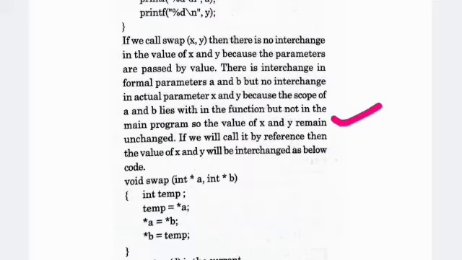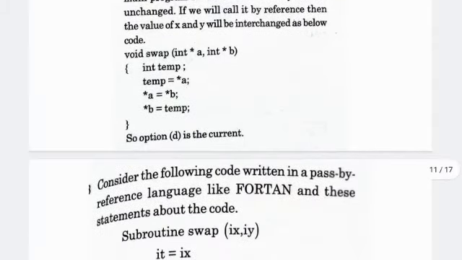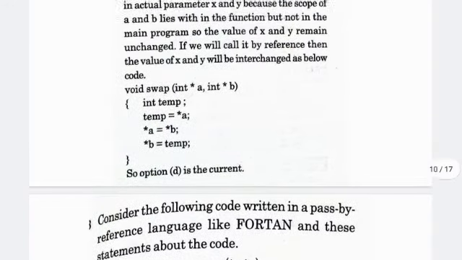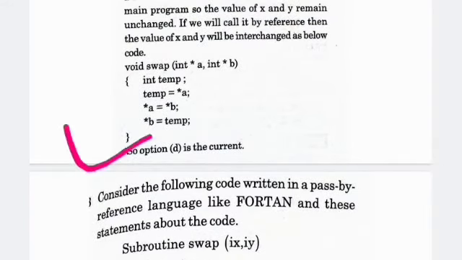If we call it by reference, then the values of x and y will be exchanged, as in the code below. Here, after the call by reference, we get the result like this. So option D is your correct answer. Now come to the next question.